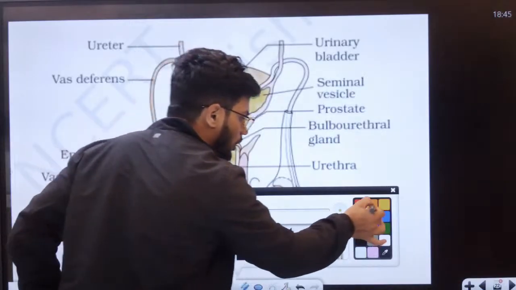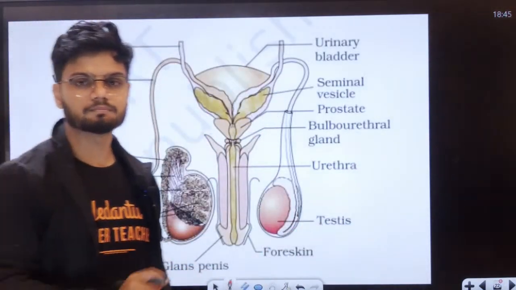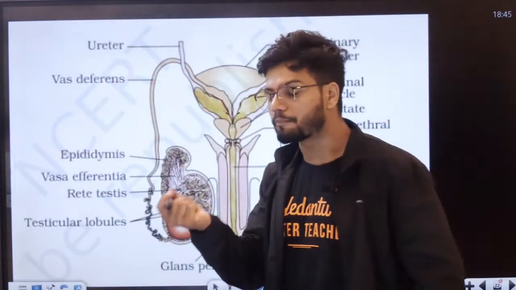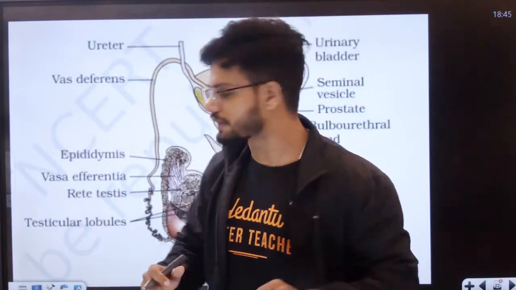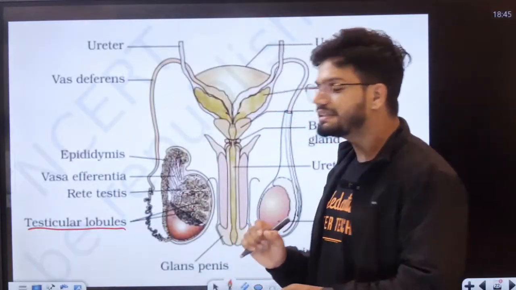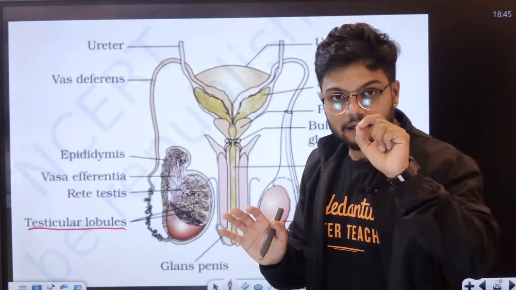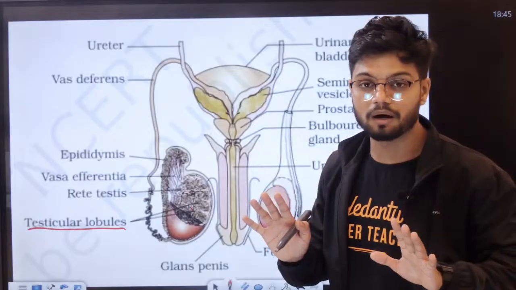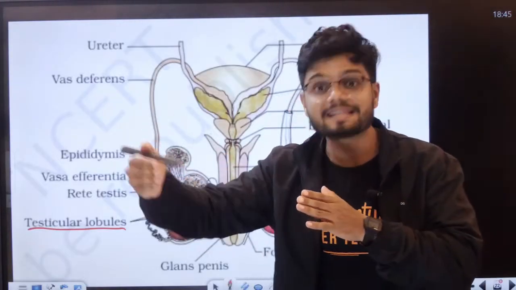Now, can anyone tell me where sperm production is happening? The exact location of sperm production is called the seminiferous tubule, inside the testicular lobule. From the seminiferous tubule, the sperm are released. Now, how do they travel? What is the next step here?